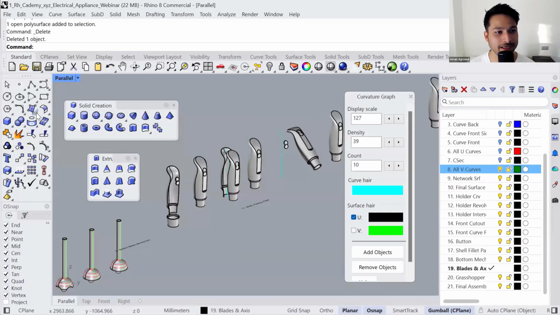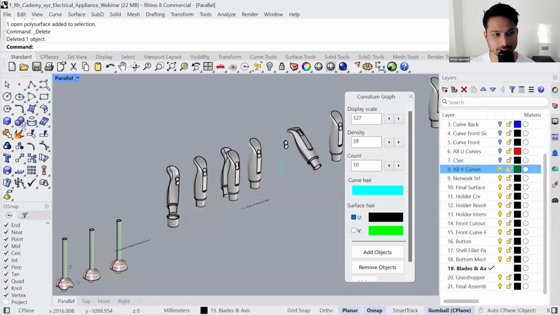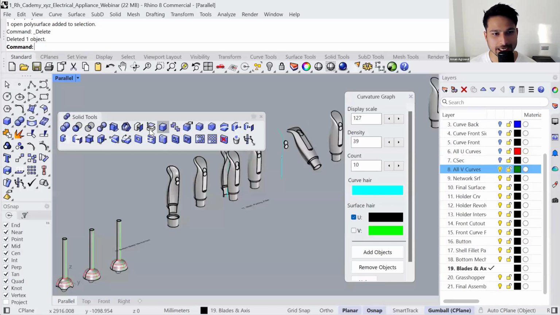Sure. They do similar things, but the shell command, which is in the solid context, is ideal for primitive shapes, or very simple shapes. This was a very simple shape, to be honest. If you are working with more complex geometry where you have a lot of different surfaces coming together, the shell command will most likely fail.